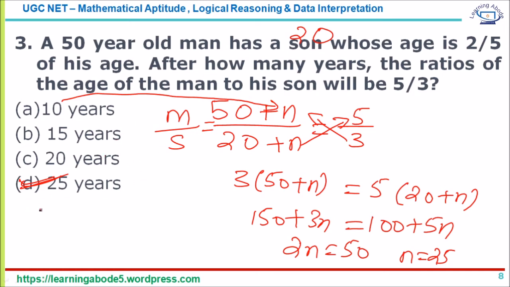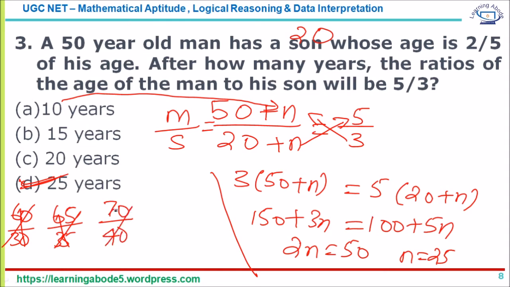So what happens if I use that method? 50 plus 10 is 60, 20 plus 10 is 30. Now this is a 2:1 ratio. This is not my answer. 50 plus 15 is 65, 20 plus 15 is 35. This is not my answer. 50 plus 20 is 70, 20 plus 20 is 40. This is not my answer.